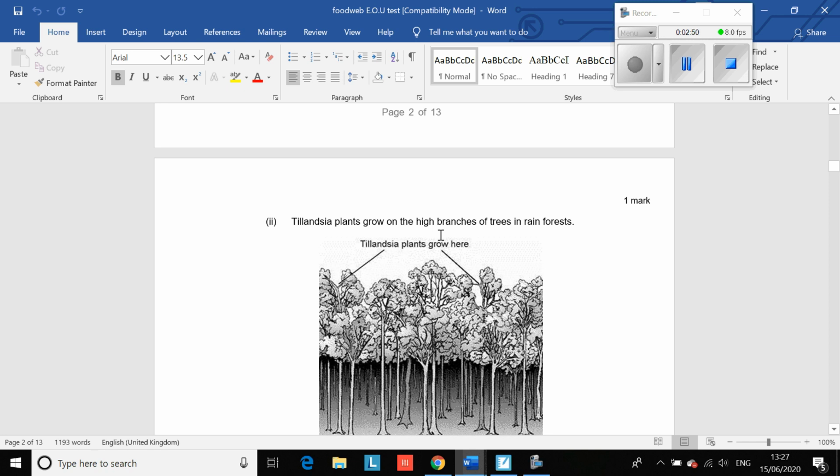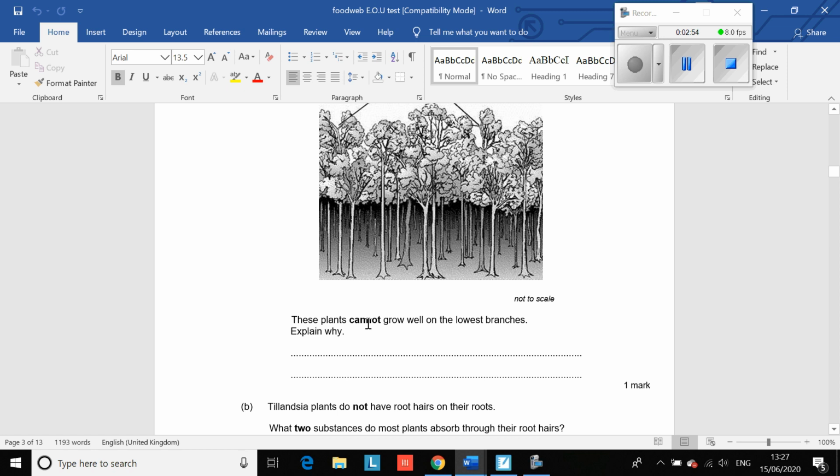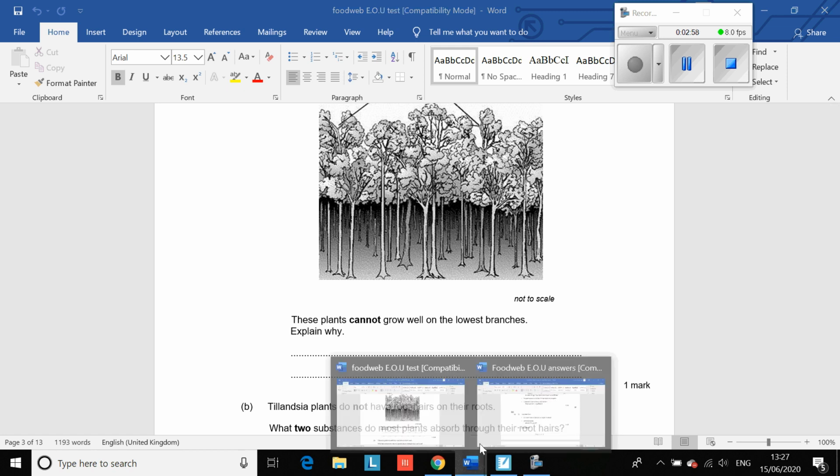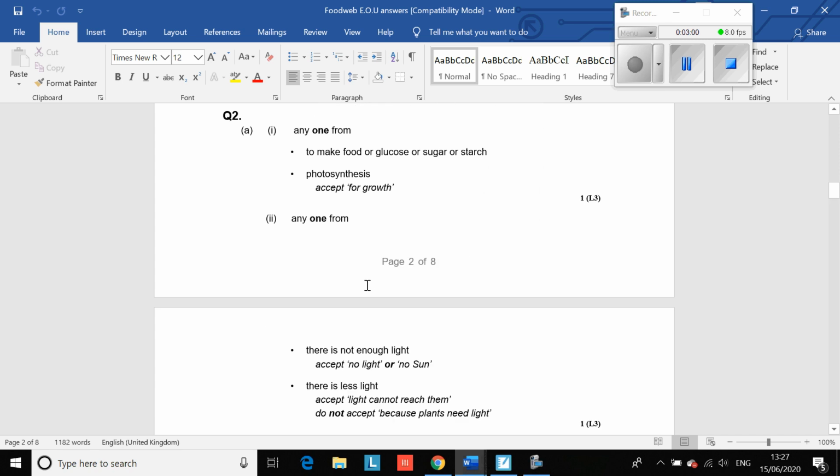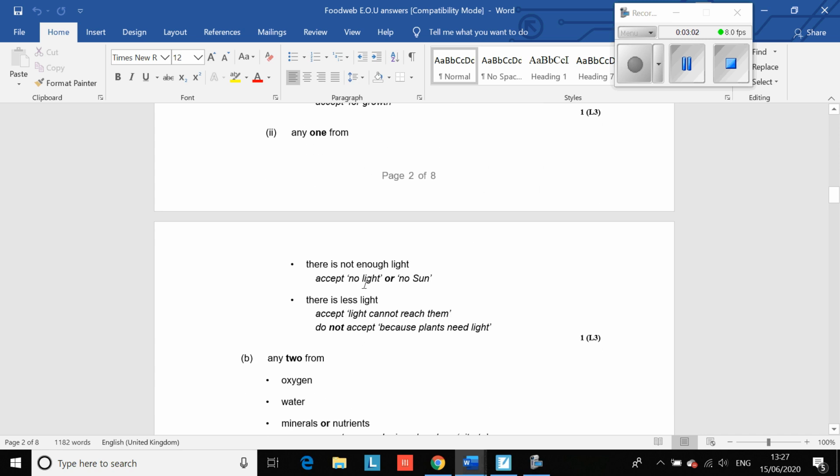Tillandsia plants grow on the high branches of trees in the rainforests. These plants cannot grow well on the lowest branches. Explain why. So think what they're not getting on the lower branches. There is not enough light, or there is less light, or light can't reach them. Anything like that would get you the mark.